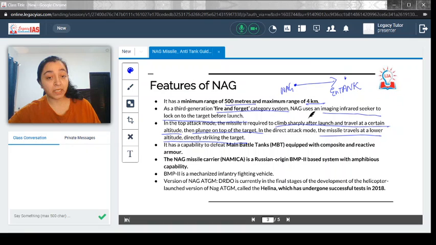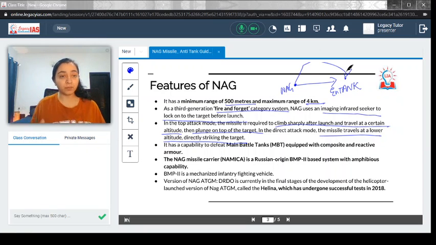But in top attack mode, if we want to totally neutralize the tank, it could go over here and then plunge, and from the top it could destroy the tank. So these are the two modes available with NAG.